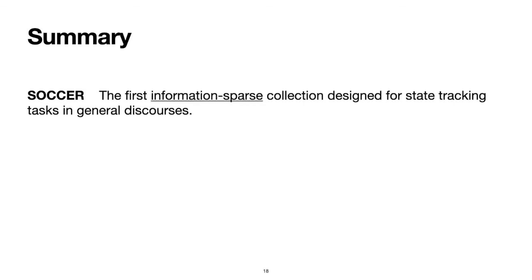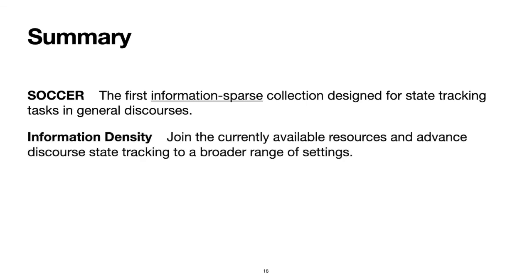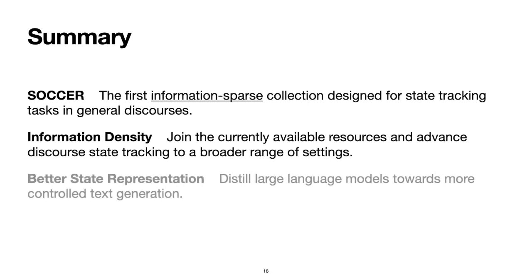In summary, we present Soccer as the first information-sparse collection designed for state tracking tasks in general discourses. By introducing the notion of information density, Soccer joins the currently available resources and advances discourse state tracking to a broader range of settings. Finally, with state tracking tasks applied in diverse scenarios, we hope to distill better state representation within big language models, working towards a more controlled text generation approach.